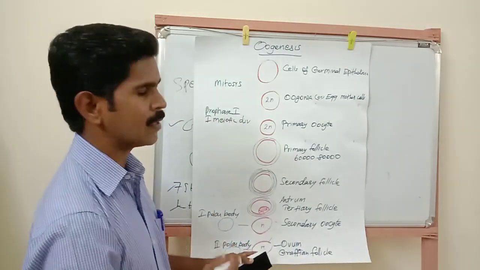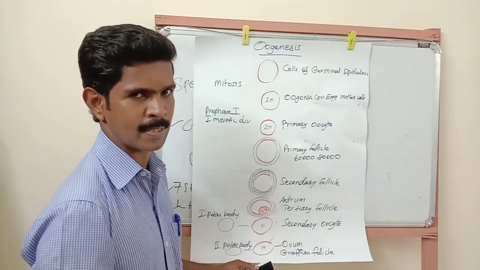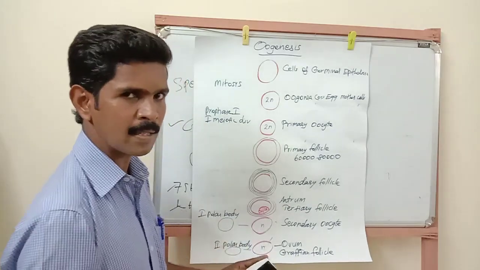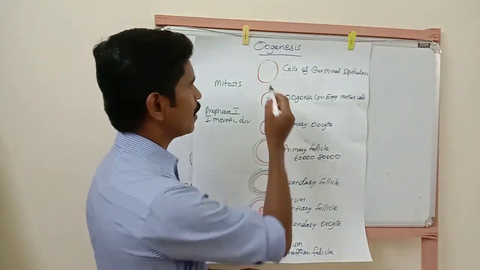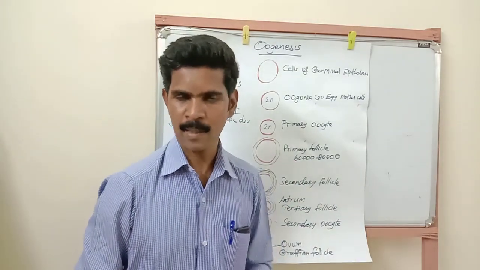Listen very carefully. This is a very important 5-mark question, and it is a little more difficult than spermatogenesis. Spermatogenesis is a very easy question, but this question is a little difficult. So listen very carefully. See, the first step: some cells present in the germinal epithelium.